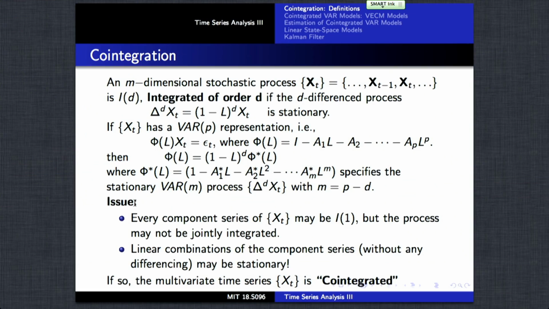Now, as it says here, each of the component series may be non-stationary and integrated, say, of order 1, but the process itself may not be jointly integrated, in that it may be that there are linear combinations of our multivariate series which are stationary.